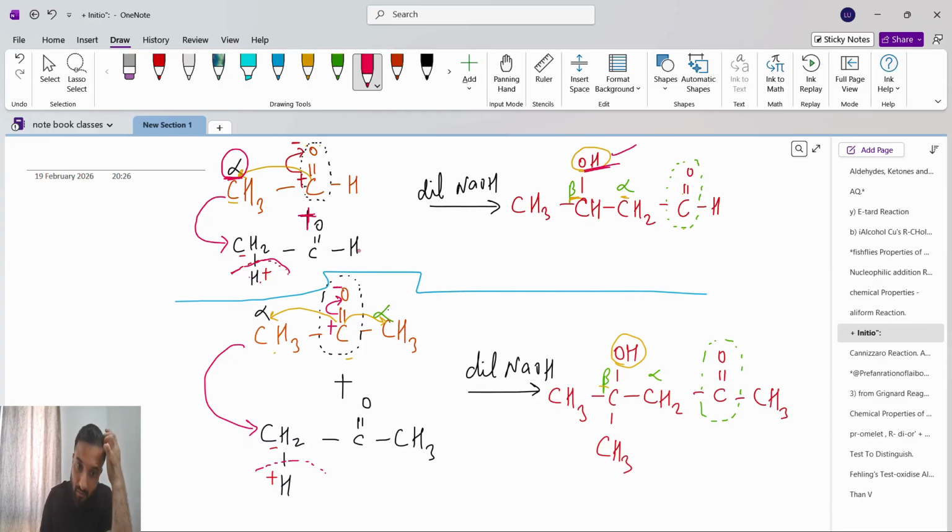Okay. So see, same here. What is the main reactant? CH3 C double bond O CH3. So this is an aldehyde, and this is a ketone. I am showing for both aldehyde as well as ketone. For the aldehyde, what will happen? CH3 C double bond O H reacting with the same. But at the alpha position we have to remove one hydrogen. So CH3 will become CH2 and H, and the remaining will stay the same, C double bond O H.